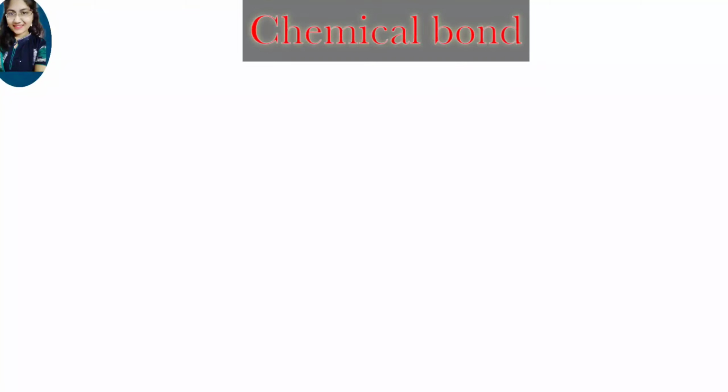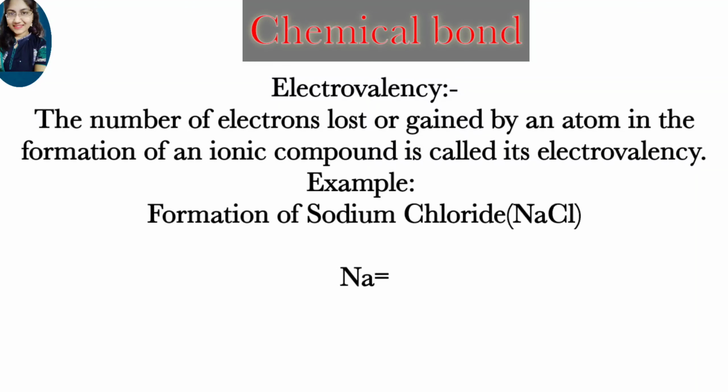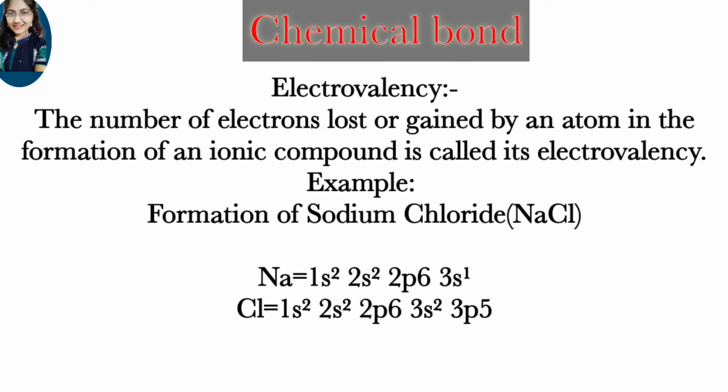So next we will discuss electrovalency. So what is electrovalency? The number of electrons lost or gained by an atom in the formation of an ionic compound is called its electrovalency. By taking an example, you will easily understand what electrovalency is and how we calculate the electrovalency of an atom. Here, let us take an example of NaCl.